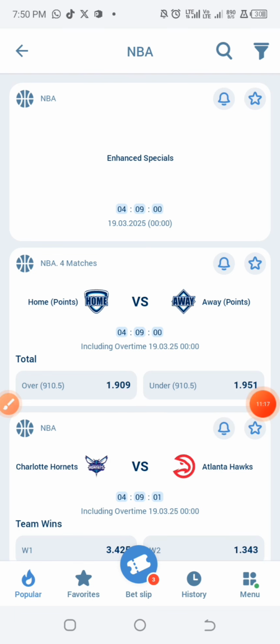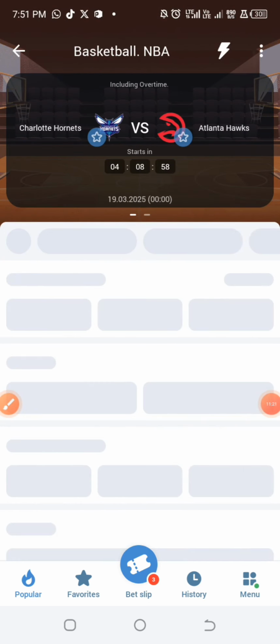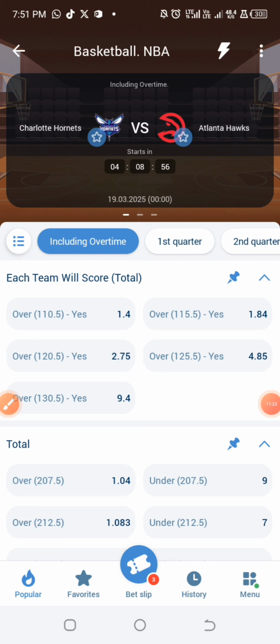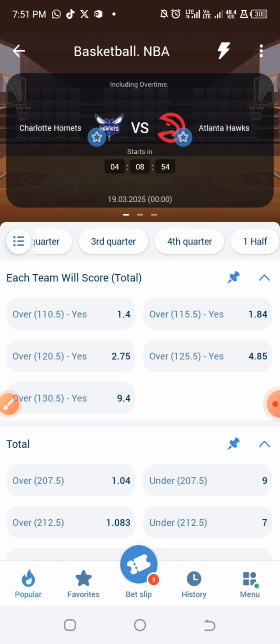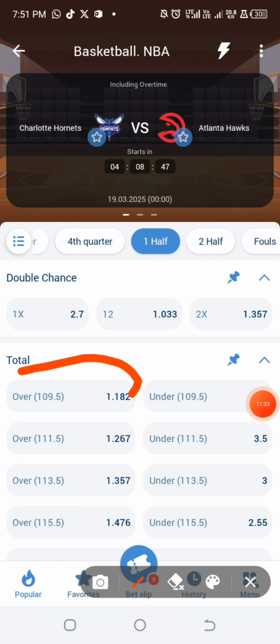All right, so we are looking at this particular game. So let us check the first half. Unfortunately, these bookmakers today are not providing the odd line that we want. They are currently providing over 109.5. So the best thing that you just need to do in this particular situation is to avoid